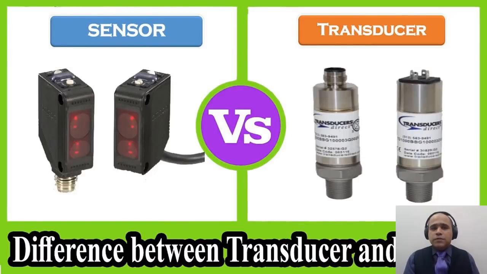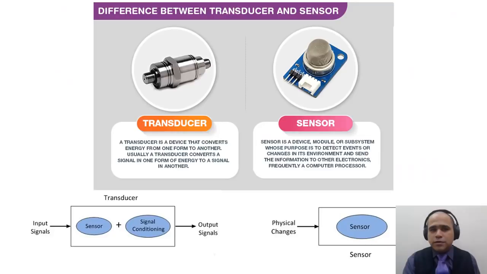What is the difference between a sensor and a transducer? The major difference between sensor and transducer is that a transducer has a sensor in it. So a transducer can be considered as a sensor plus a signal conditioning unit, and a sensor need not have signal conditioning with it.